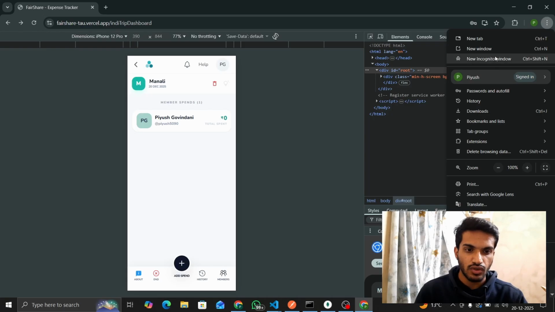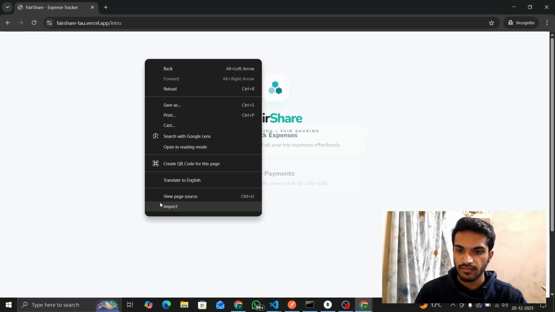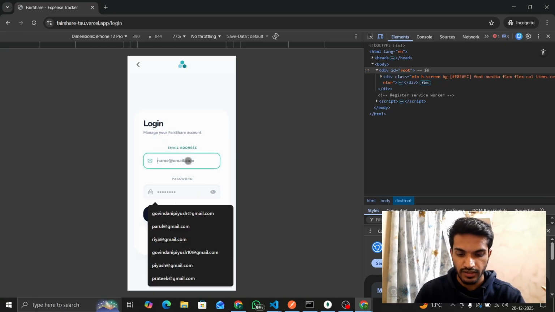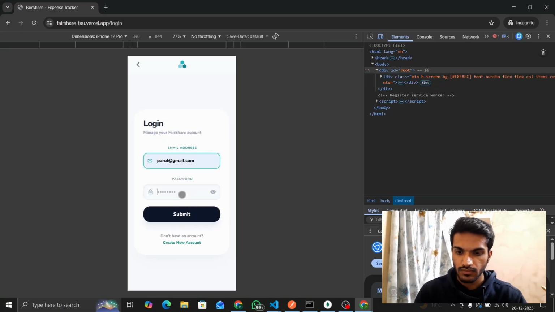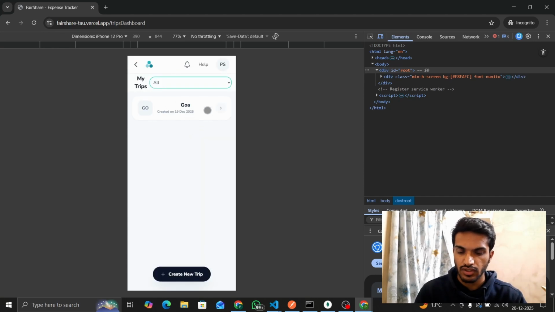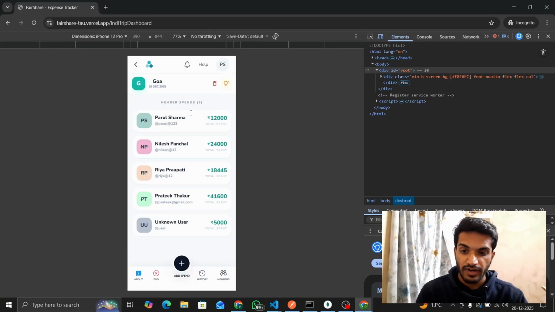I will not do it here because it will take some time. So I will go through an existing account where I have created all of this already. Let me log in to that test account which I created earlier. She is the admin of that trip because she created it. The Goa trip is already created, and I have already invited my friends in that trip.